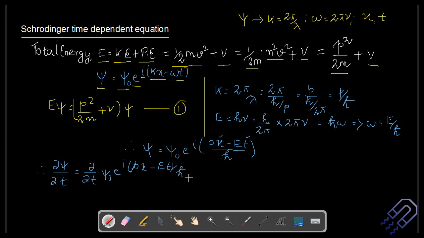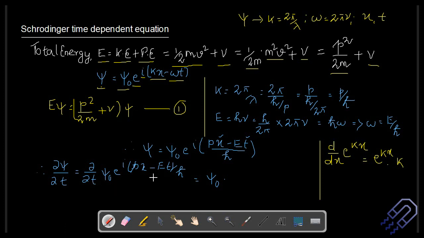This entire term is divided by h cross, right? Now let's just try to differentiate this. It's simple, right? We can take out psi naught as common. It's a constant, we can take it out, right? And I hope all of you remember your differentiation. If we differentiate, let's say, d/dx of e to the power kx, it will be e to the power kx into d/dx of kx, so that will just give you k. So here also we are going to do the same.